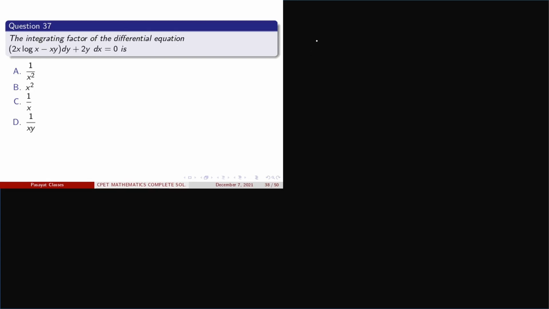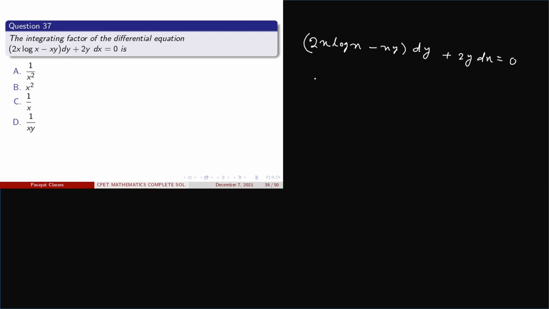The differential equation is given as (2x log x − xy) dy + 2y dx = 0, and we have to find the integrating factor. We know that the integrating factor is not unique. So, to save time, we apply the hit and trial method for our suitable option.